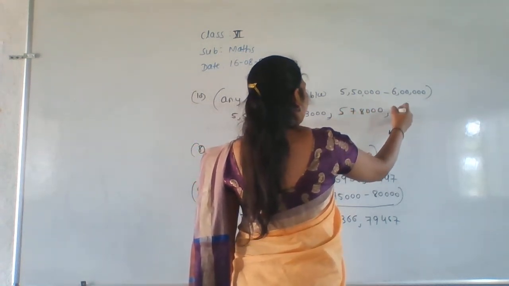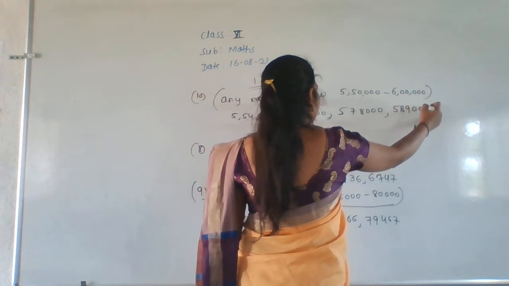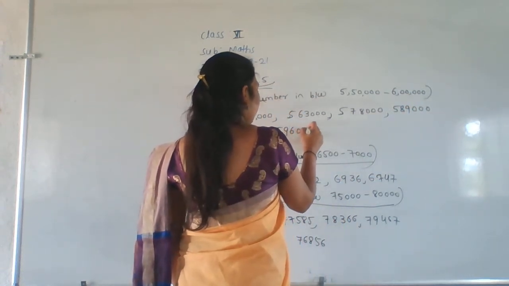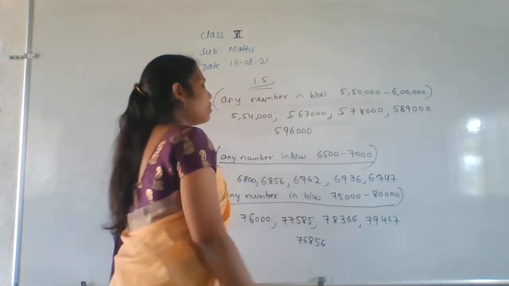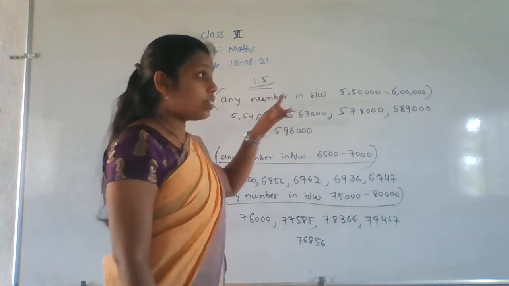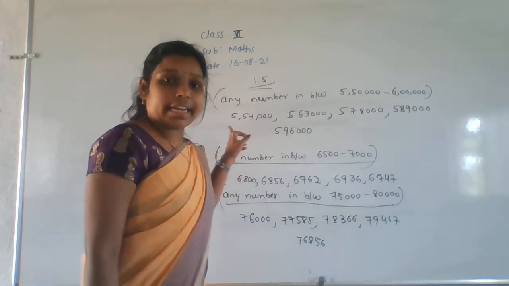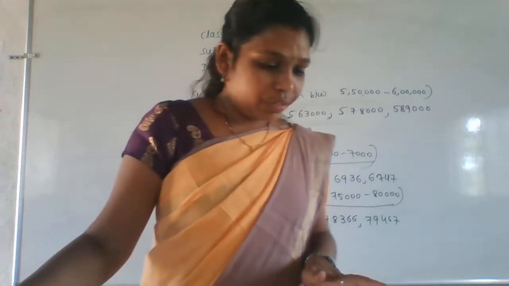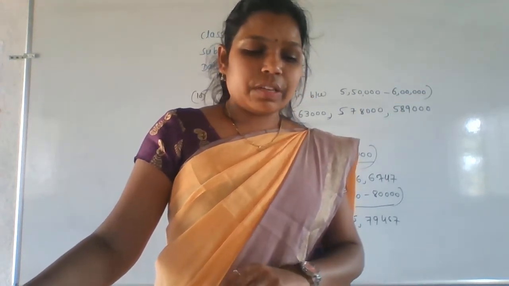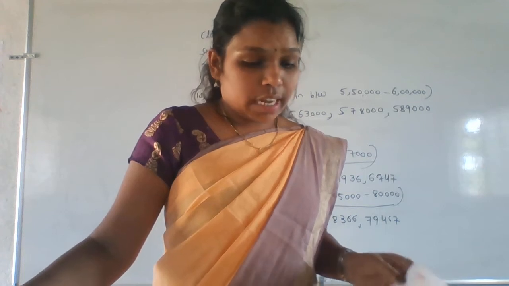5,78,000. 5,89,000. 5,96,000. So these are the examples. When you round it off to the nearest lakh, you will get the answer as 6 lakh only. Getting everyone? Yes. So we finished exercise number 1.5, as well as the first chapter.